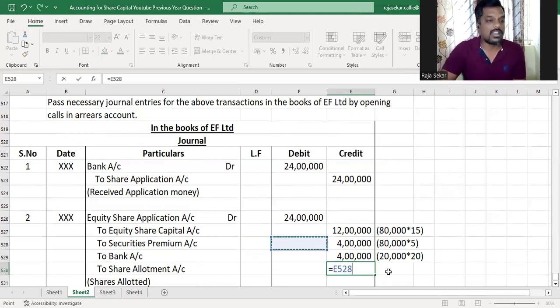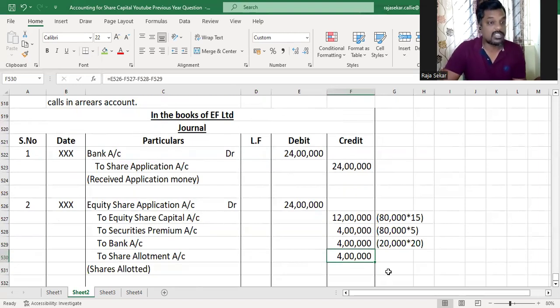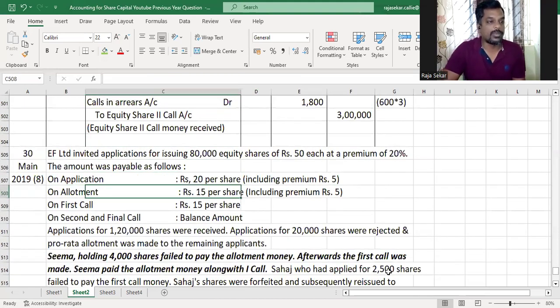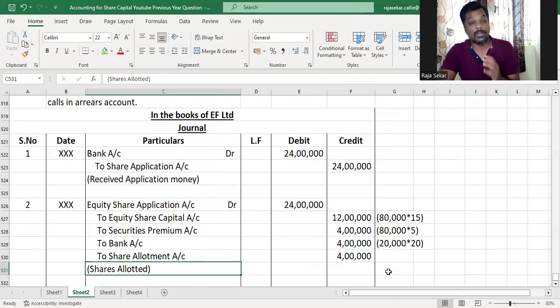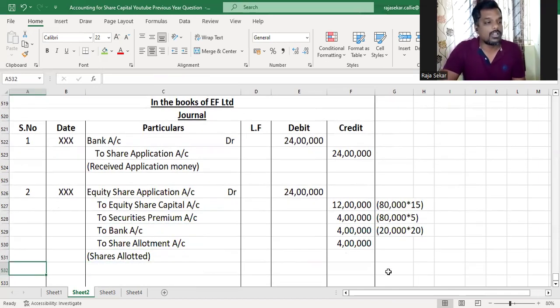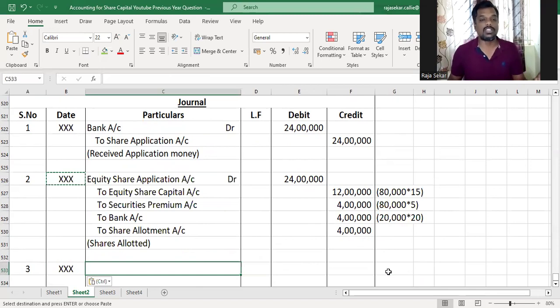Now, what do we have in excess beyond that, my dear children? I have 24 lakhs minus 12 lakh minus 4 lakh minus 4 lakh, which is basically 4 lakh rupees. I only have 4 lakh rupees left. What is due on allotment? On all these shares, 15 rupees is due on allotment, which means I don't have enough money to set off with allotment itself. There is no question of my having excess application money, and therefore there is no need for me to refund anything. I'll just adjust it against allotment.